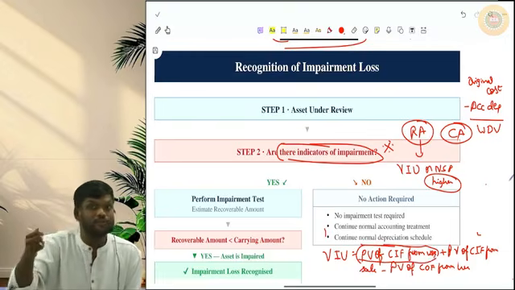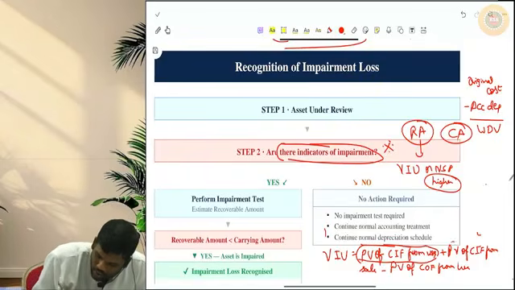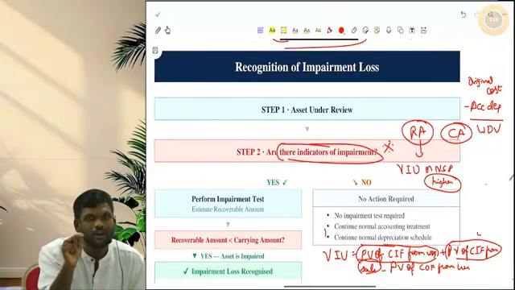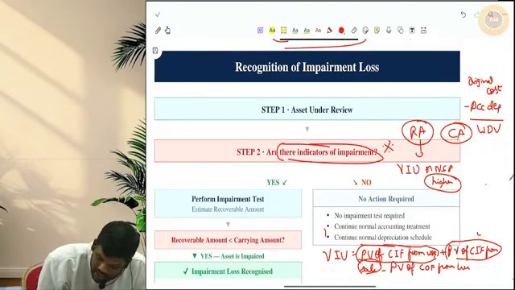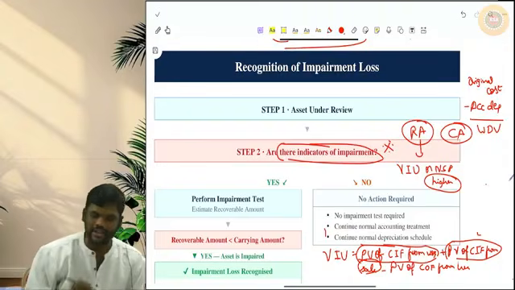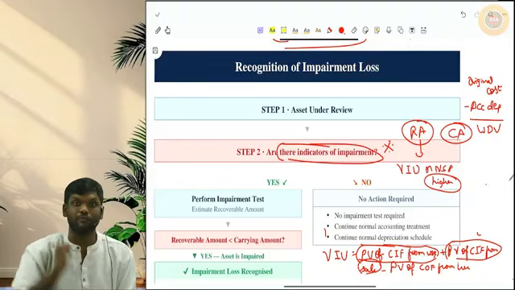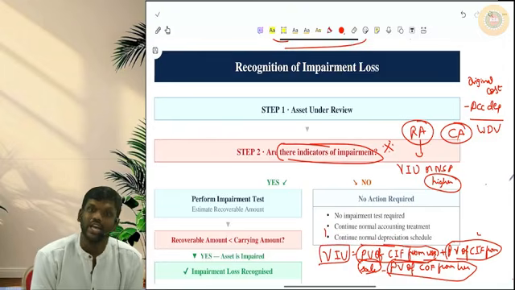And at the end of useful life, you will sell this asset and get the scrap value. That is called the present value of cash inflows from sale. Now, to produce products, you will incur some cost, material cost, labor cost. Those are cash outflows, and they should be subtracted. And remember, all these should be present valued because these will come in the future. That present value is called value in use.